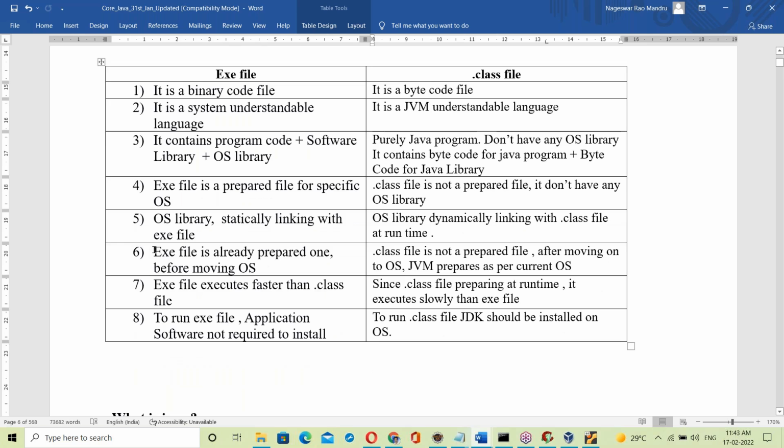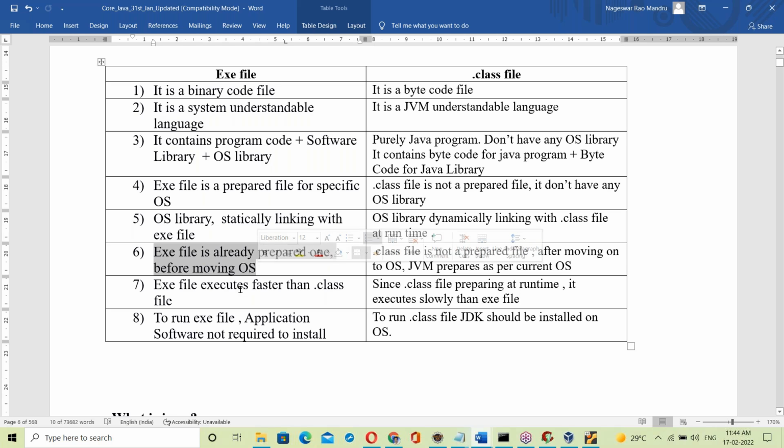Next, the exe file is already prepared for a specific OS. Separate preparation is not necessary, so it runs directly. But the dot class file is not a prepared file. After moving on to the OS, the JVM prepares it as per the current OS, linking the dot class file with the OS library. But the exe file is already linked.